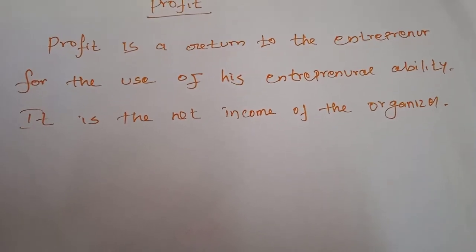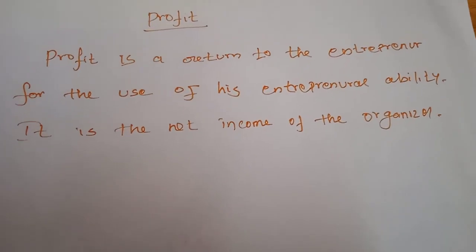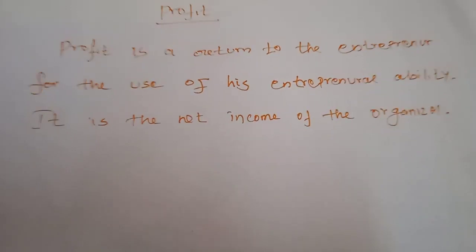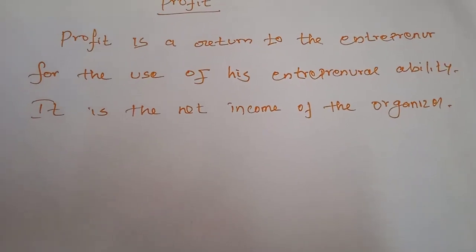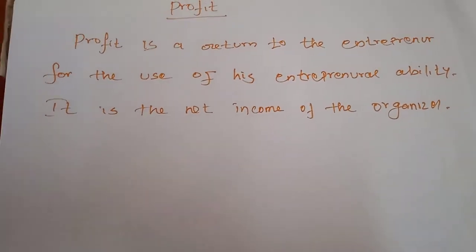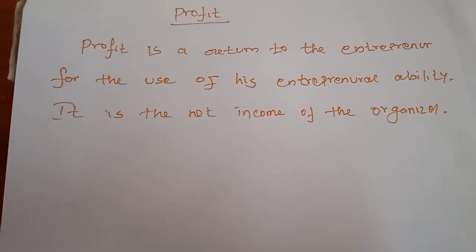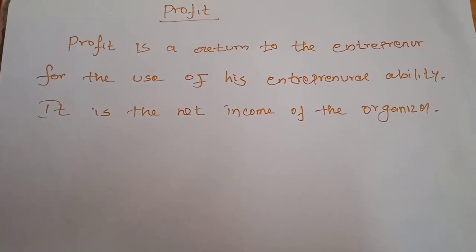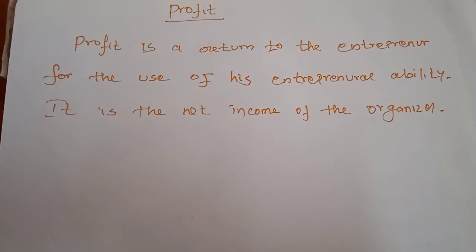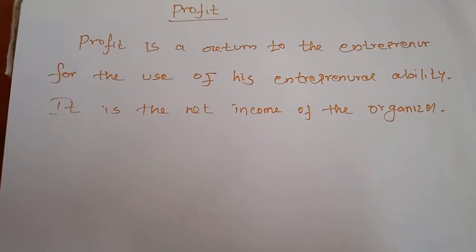This own reward is called profit. In other words, profit is the amount left with the entrepreneur after he has made payment for all the other factors used by him in the production process.